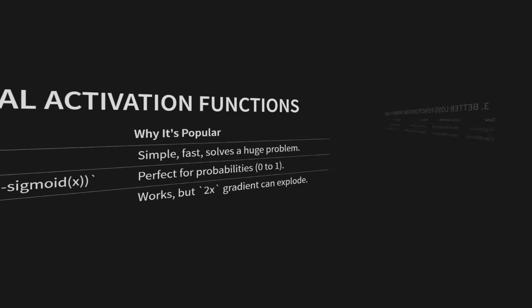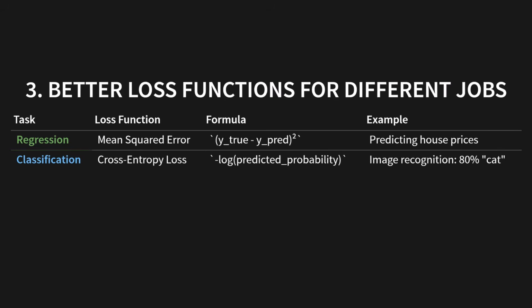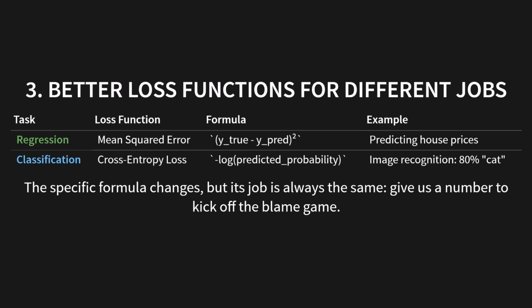Third, we use better loss functions for different jobs. We used mean squared error because we were predicting a number, like a house price. But what if you're trying to classify an image as a cat or a dog? For that, you'd use something called cross-entropy loss, which you can see in this table. It's just a different formula for a different task. But here's the key. The specific formula doesn't matter as much as its job, and its job is always the same. Give us a single number to kick off the blame game.